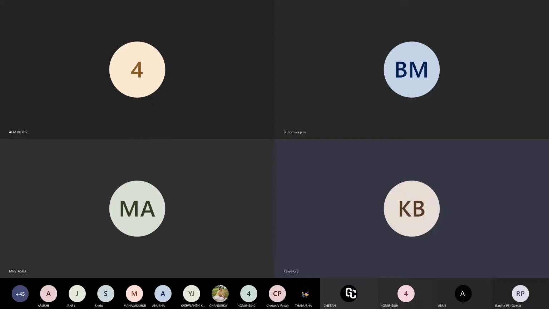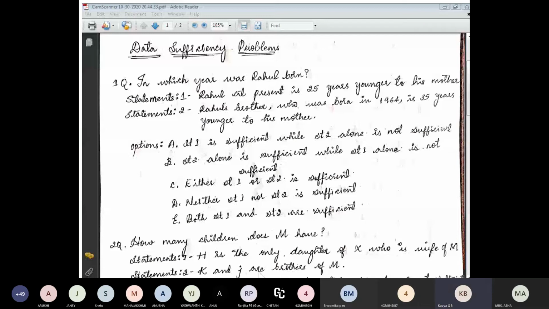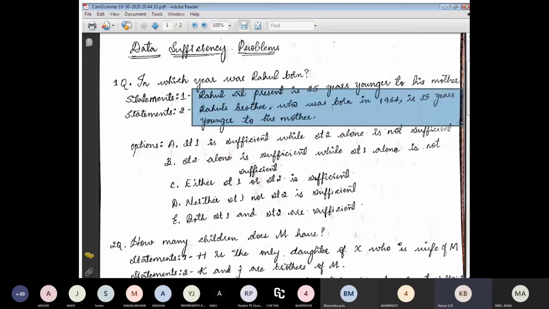Using the statements, we have to answer the given questions. Statement 1 says that Rahul at present is 25 years younger to his mother. Statement 2 says Rahul's brother, who was born in 1964, is 35 years younger to his mother. That means from both statements we find that Rahul is between 35 and 25, meaning 10 years older than his brother, who was born in 1964. So Rahul was born in 1954.